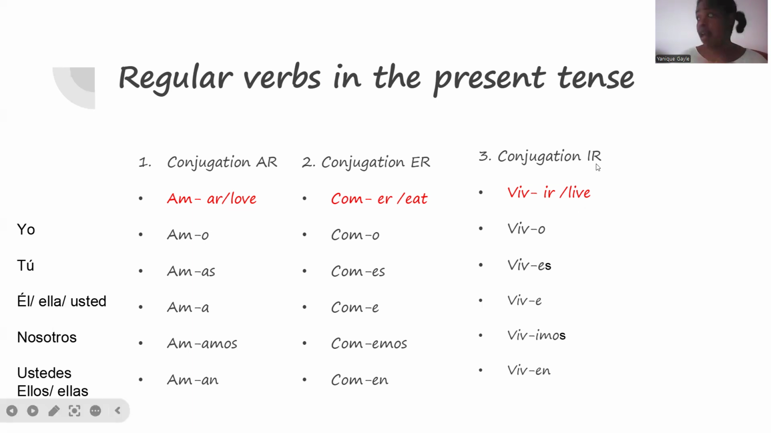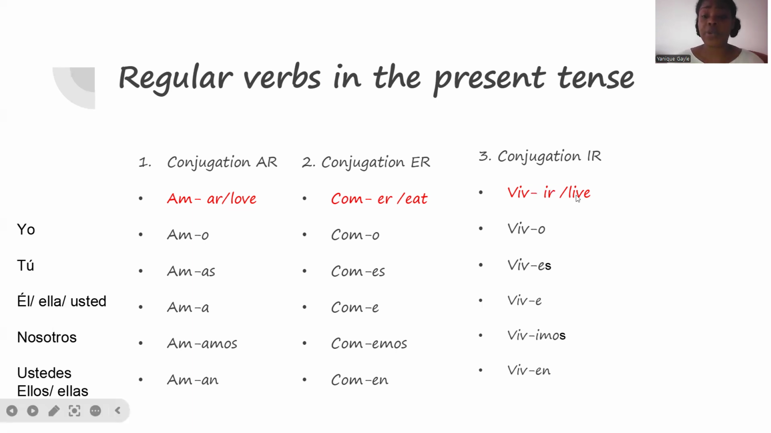Now let's check the IR verbs. In this example, we're going to use vivir, which means to live. Remember, in Spanish, you can pronounce the V as B, or you can conserve the V sounding. So I typically say vivir because that's how I learned Spanish in Mexico. But you will hear other native speakers that say bibir. So vivir or bibir means to live.